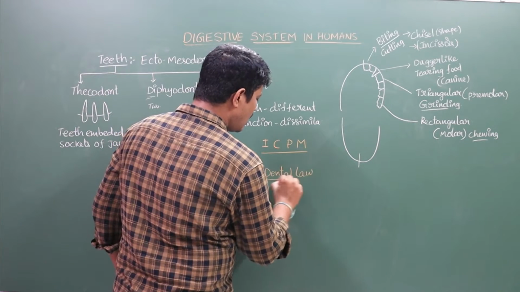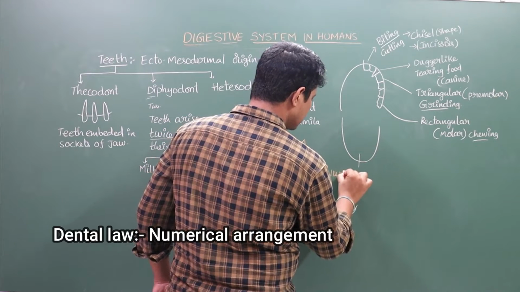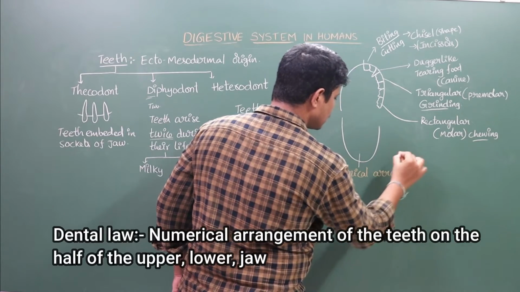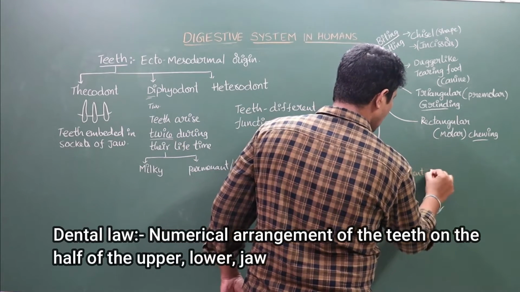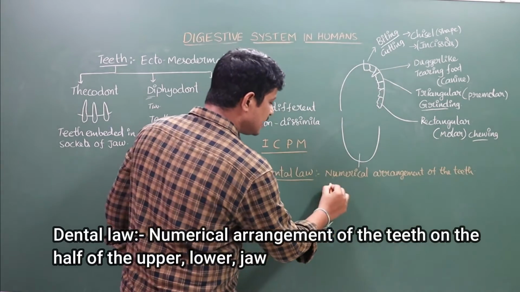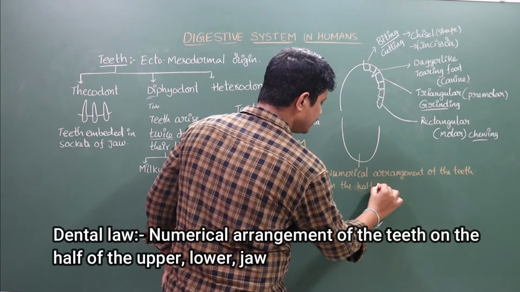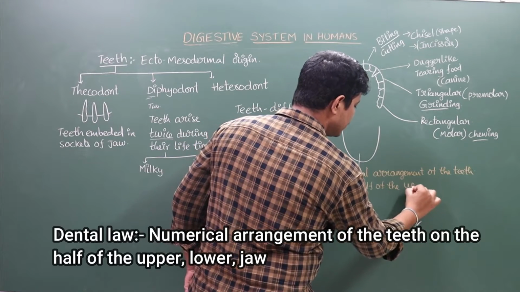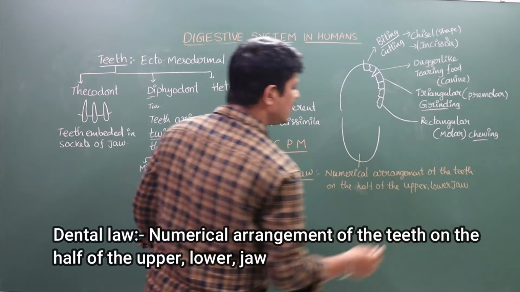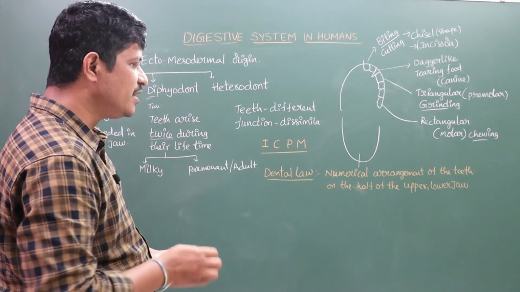The dental law of the teeth is the numerical arrangement of the teeth on the half of the upper and lower jaws. Half of the upper and lower jaws. This is known as dental law, the numerical arrangement of the teeth.